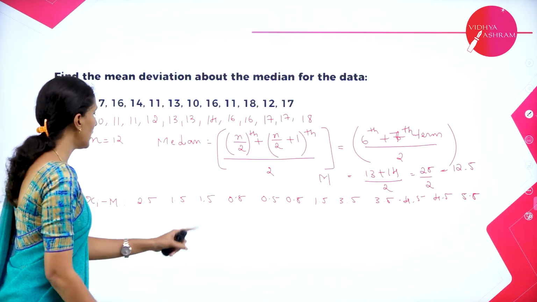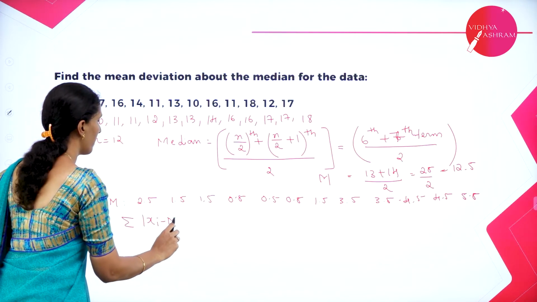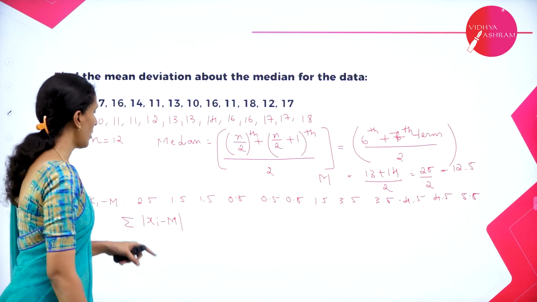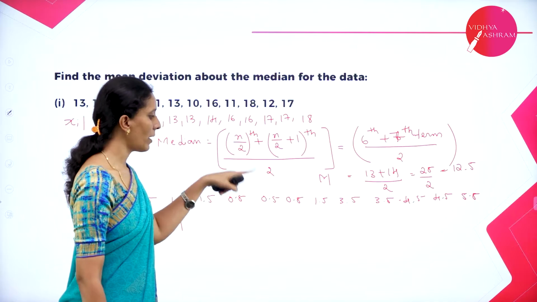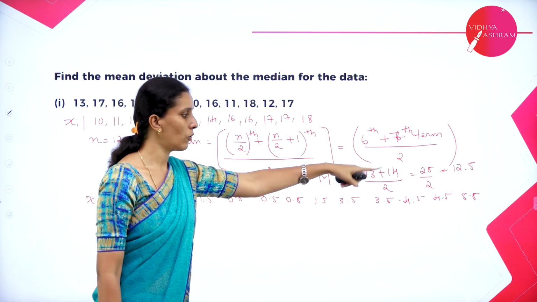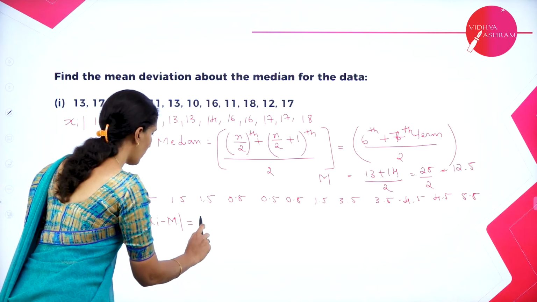So add all the terms. That is the summation of xi minus m. If you add all the terms, 2.5 plus 1.5, 1.5, 0.5, 0.5, 0.5, 1.5, 3.5, 3.5, 4.5, 4.5, 5.5, you will get the value as 28.